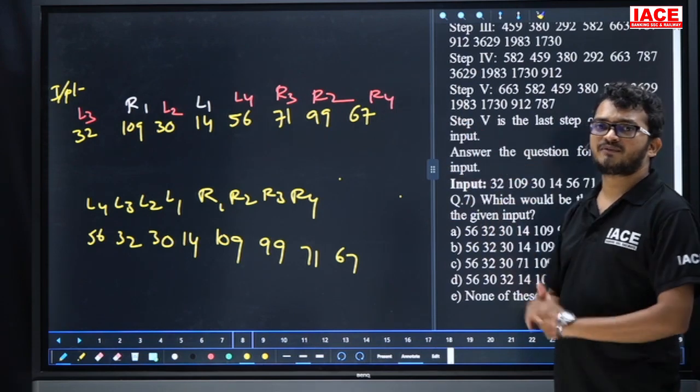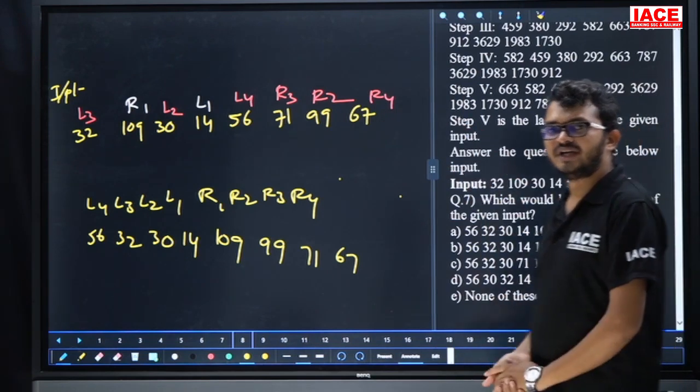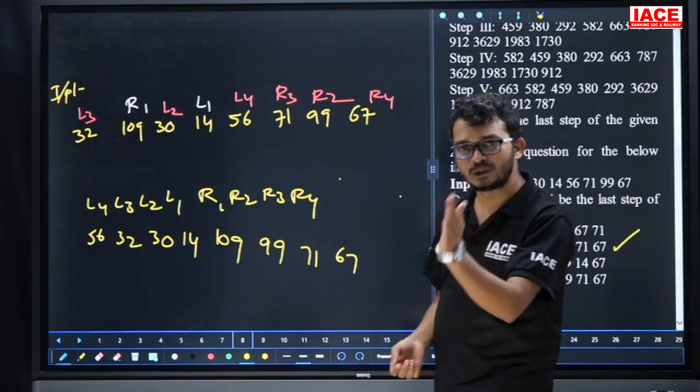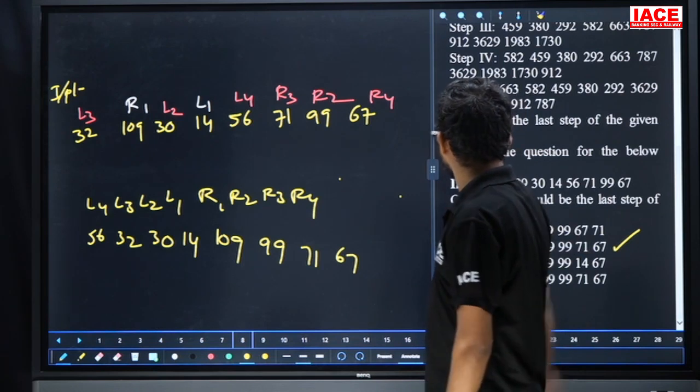If you want step number 4, L4, L3, L2, L1 and so on, R1, R2, R3, R4. If you want step number 3, L3, L2, L1 same, R1, R2, R3 like that. Now the answer is what? Option B.